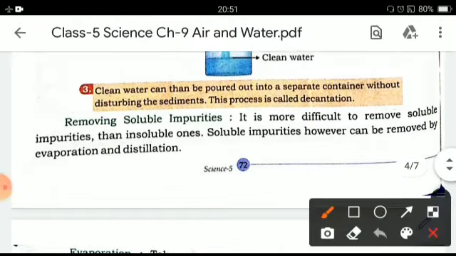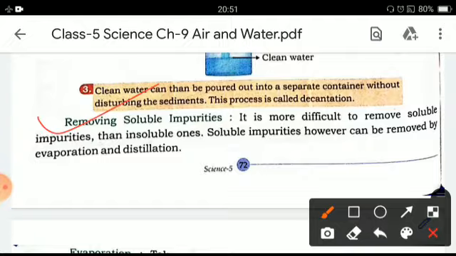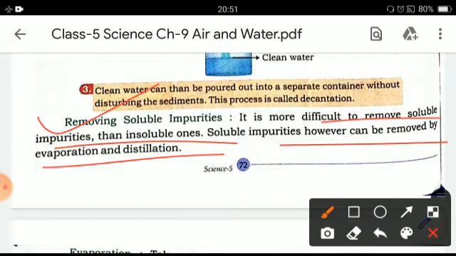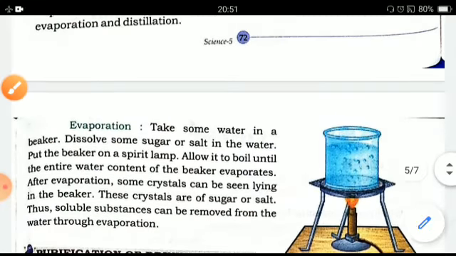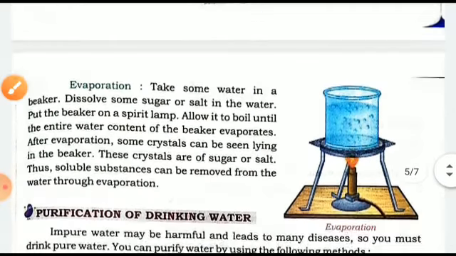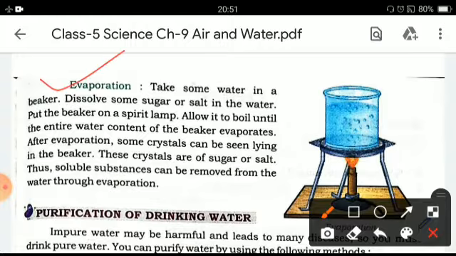Now, for removing soluble impurities, it is more difficult to remove soluble impurities than insoluble ones. Soluble impurities, however, can be removed by evaporation and by the distillation process. First, let's read about the evaporation process.